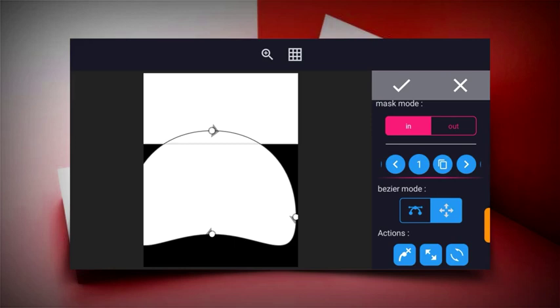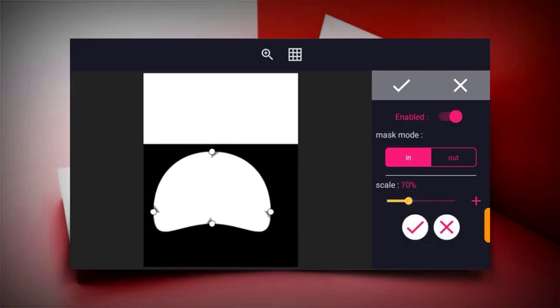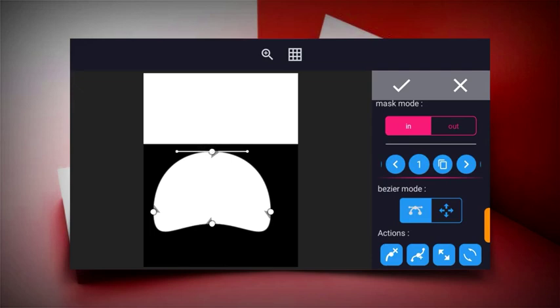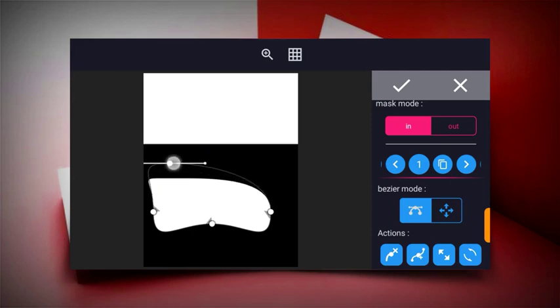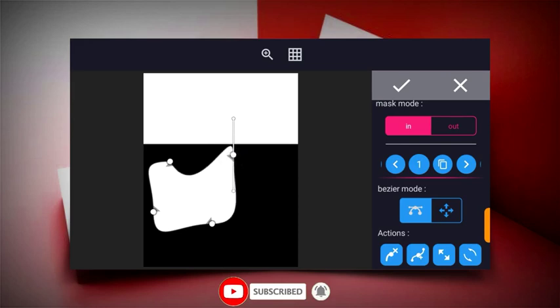So now I'll click on this zoom tool to reduce the size of my masking tool, so I'll be able to see it clearly. Then I'll click this tick icon and then click this moving tool to be able to edit my masking stuff. I'll just use these points to get a nice shape. What I'll do now is to use this pointer or the arrows to get a nice shape.